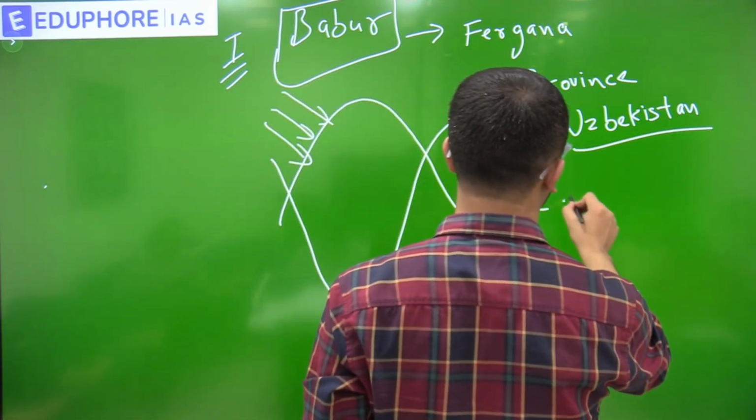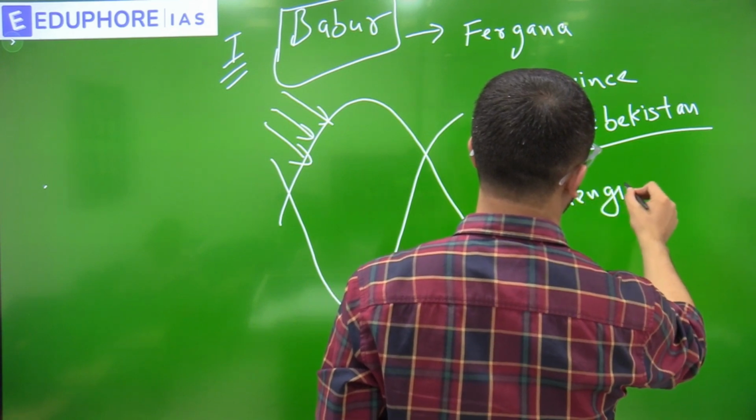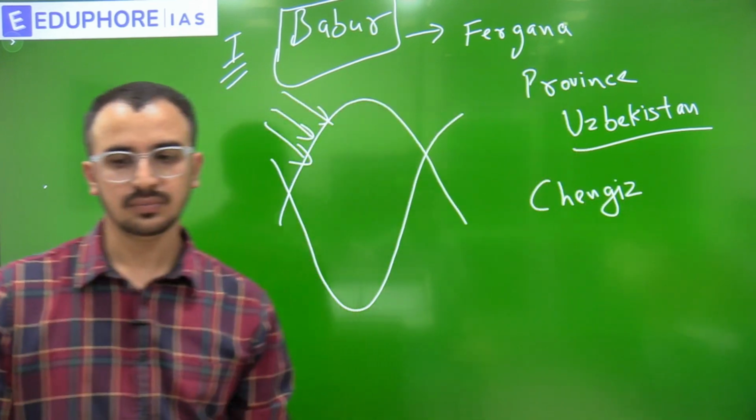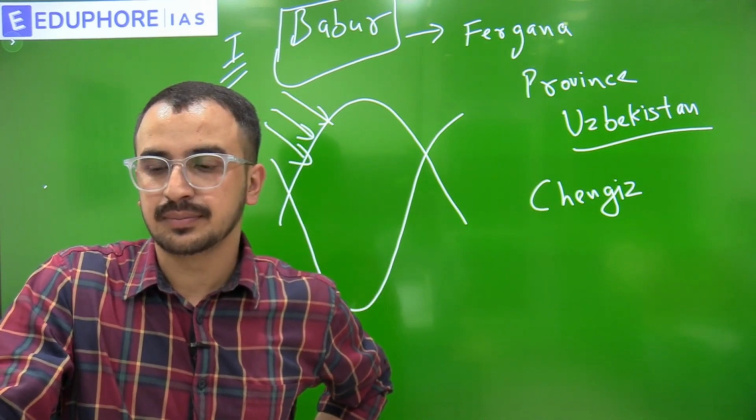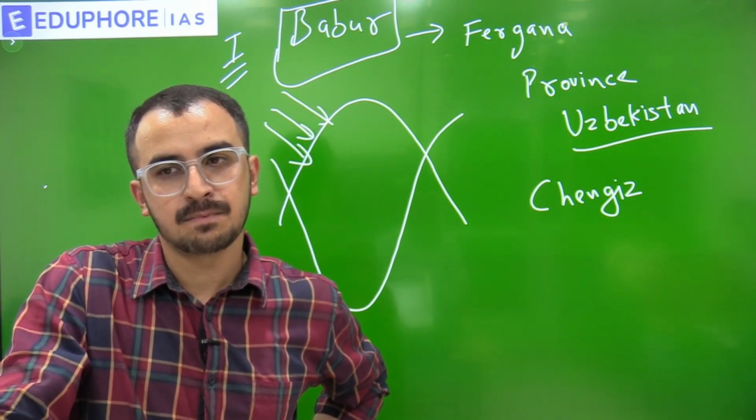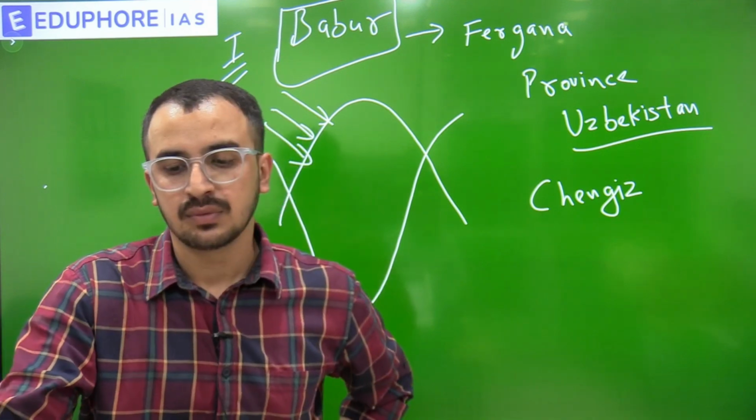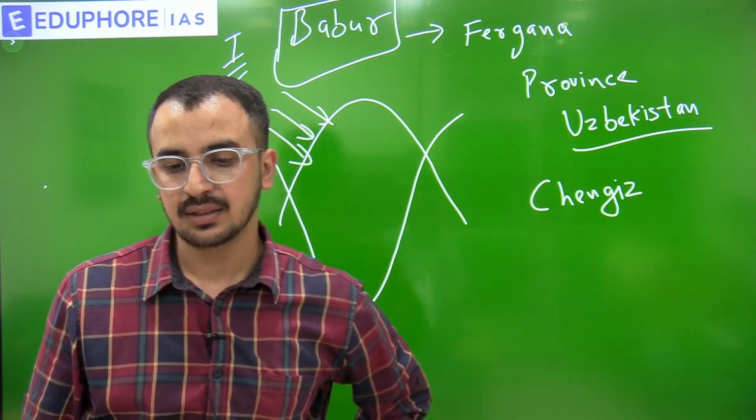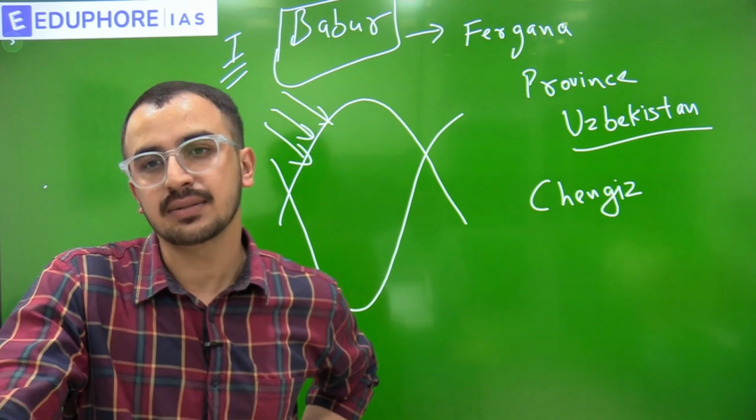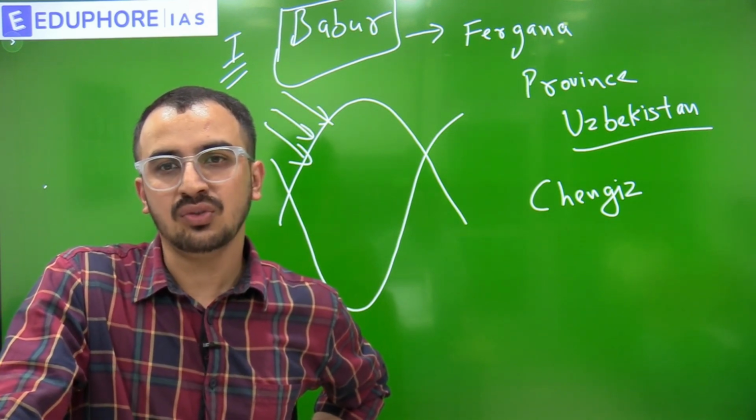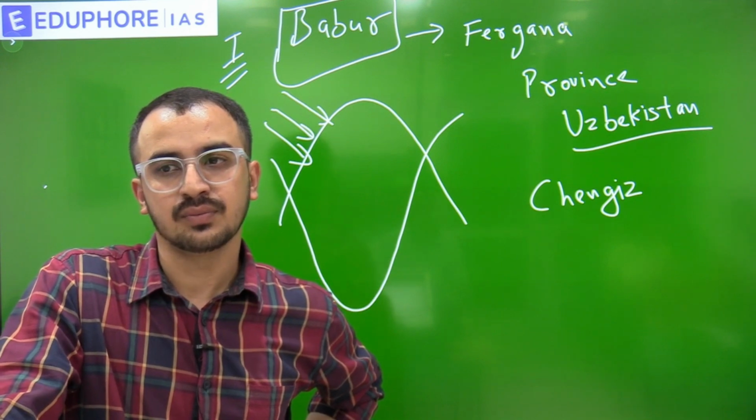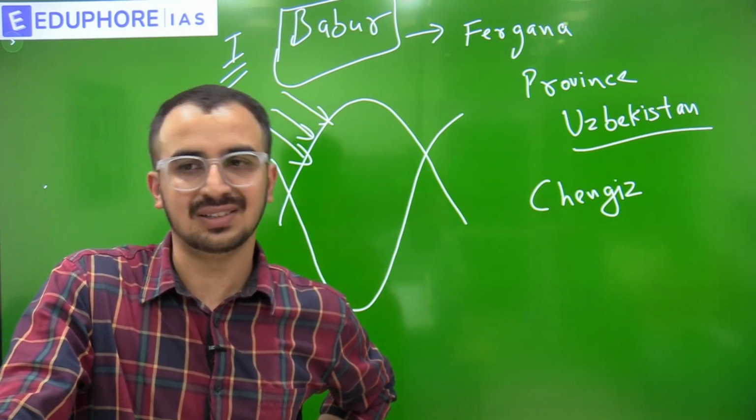from his mother's side. And he was, sorry, 5th descendant of Timur from father's side.